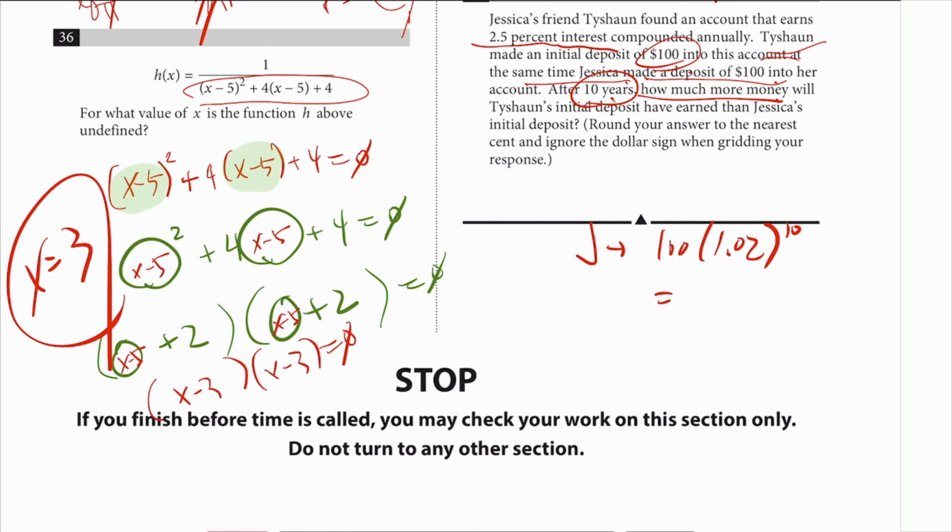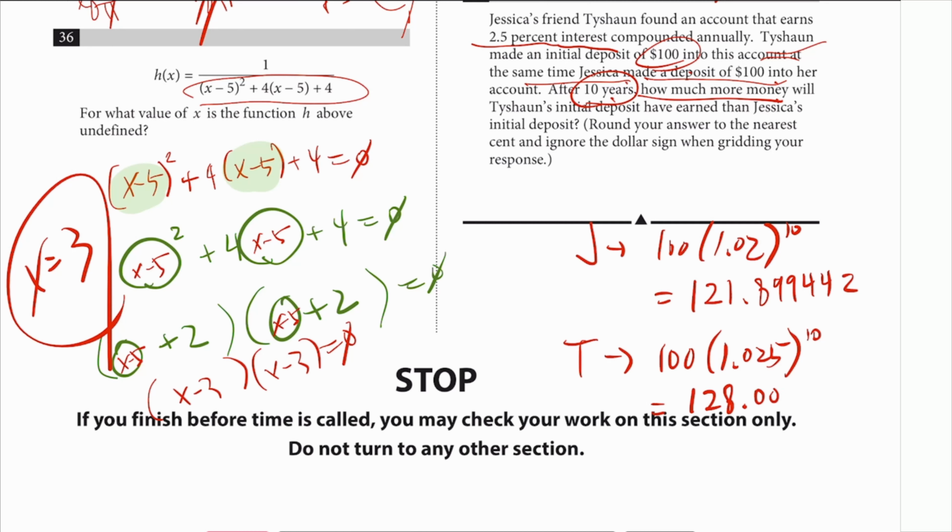Make sure to keep all the decimals you can until the very end, because you might actually mess up if you start rounding too early. That's what I get. And then for Taishan, let's do the same, except 100 times 1.025 to the power of 10, because he's earning 2.5%. Good for him. 1.025 to the power of 10, multiply that by 100, and I got 128.008454442. So go ahead and subtract those two, because we're looking for the difference.